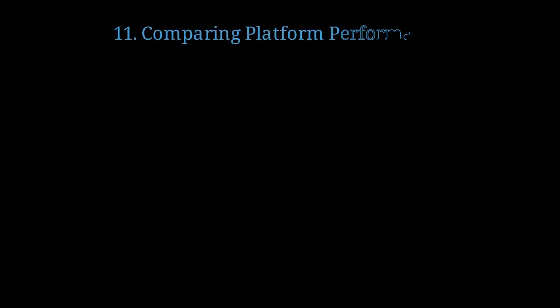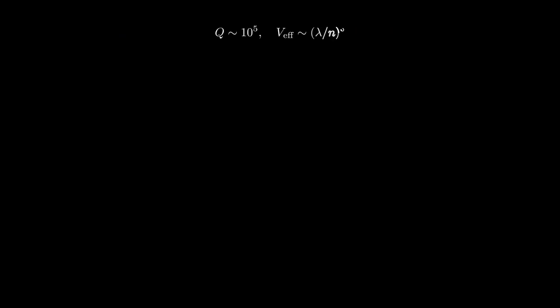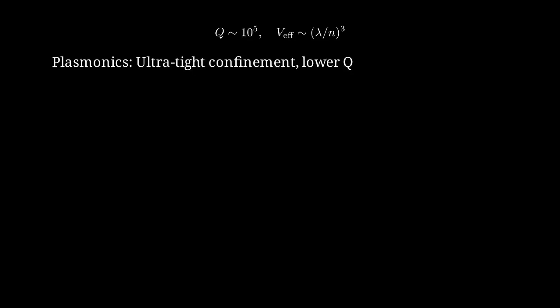Let's compare the three main platforms for single-photon nonlinearity. Photonic crystals offer high-quality factors and moderate confinement with excellent integration potential. Typical Q around 100,000 and mode volumes around lambda over n cubed. Plasmonics provide ultra-tight confinement but suffer from lower Q due to metal losses.